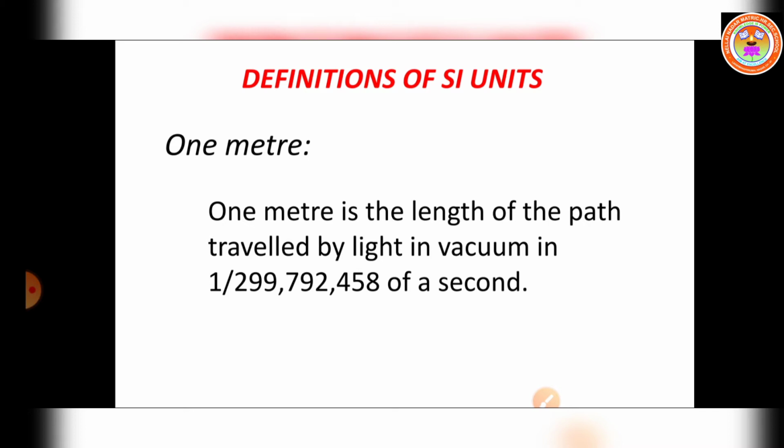So 1 meter is the length of the path traveled by light in vacuum. Which one is traveling here? The light, isn't it? The length of the path traveled by light in vacuum in 1 by 299,792,458 of a second. So this length only we have to take as 1 meter.